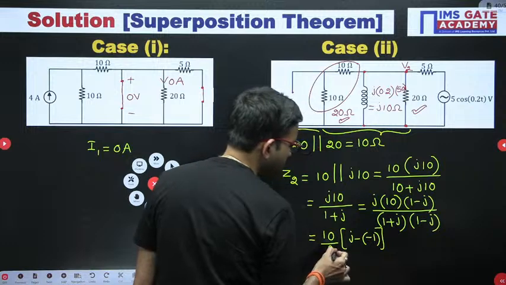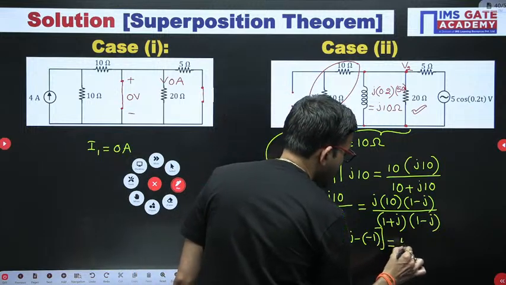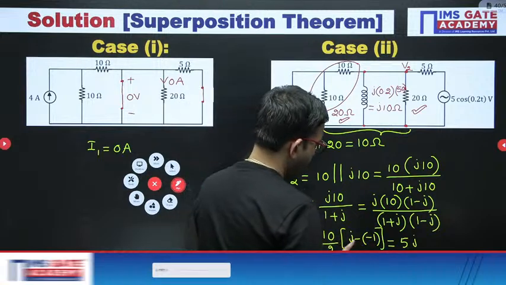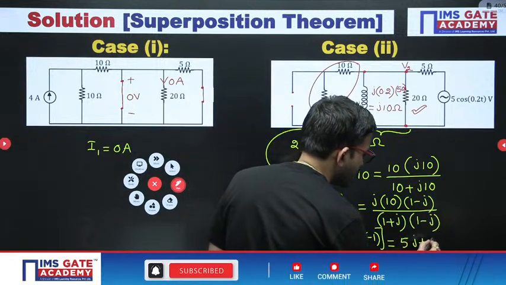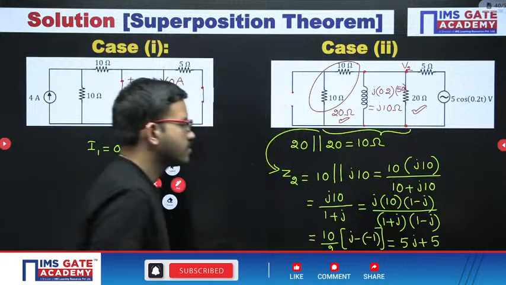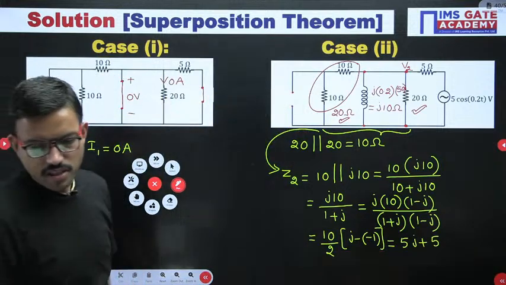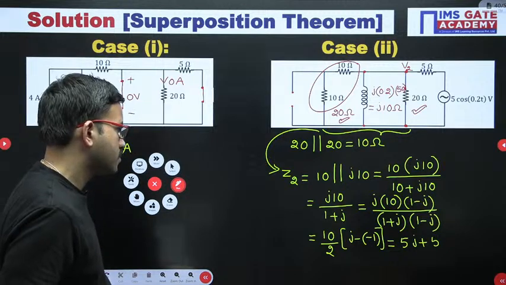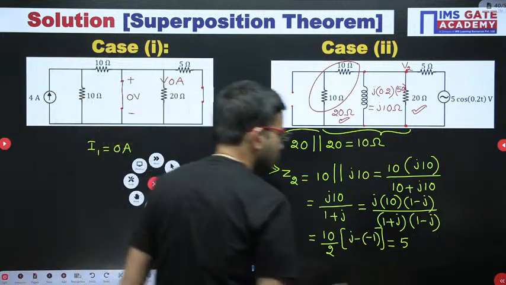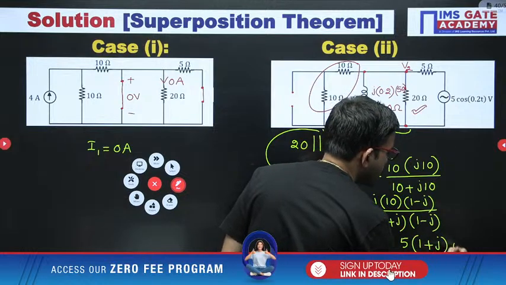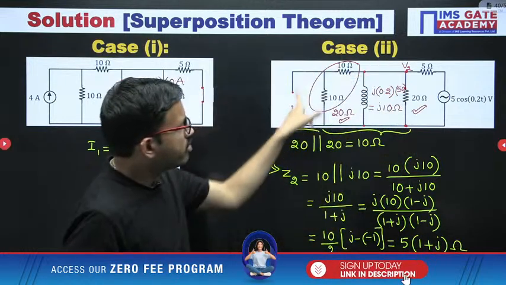Now from here you are getting 5j plus 5, or 5 into 1 plus j, your wish. 5 into 1 plus j. So this is the overall equivalent impedance here.